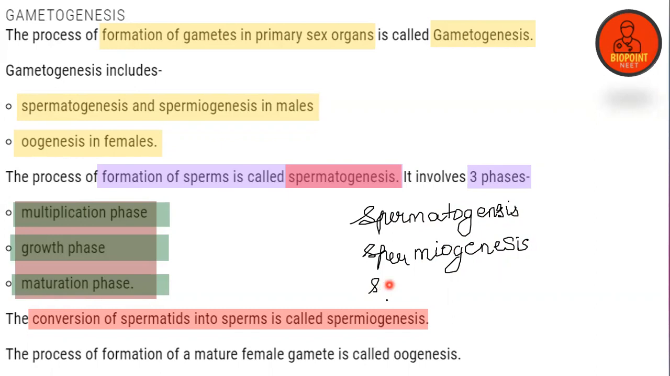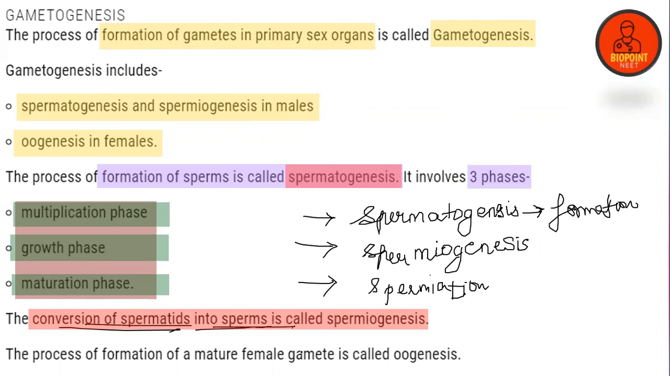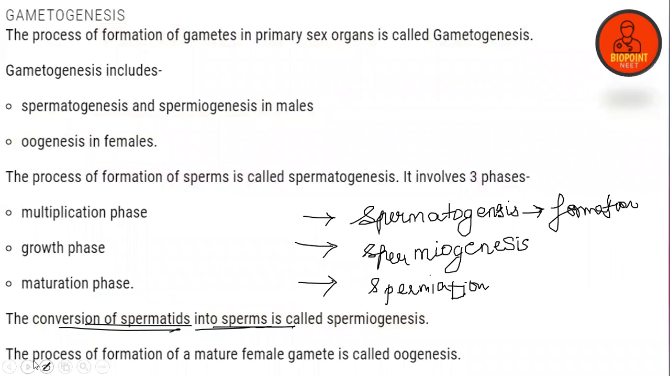Third term is spermiation. Clear? Spermatogenesis, spermiogenesis, and spermiation. What do you mean by spermatogenesis? Spermatogenesis is the process of formation of sperms. Spermiogenesis means the conversion of spermatids into sperms. And oogenesis means it is a process of formation of ovum, process of formation of a mature